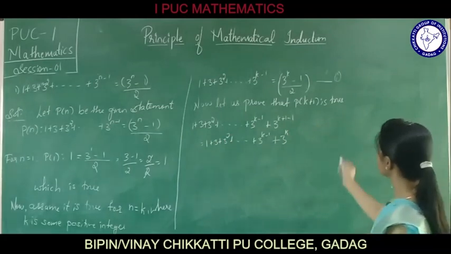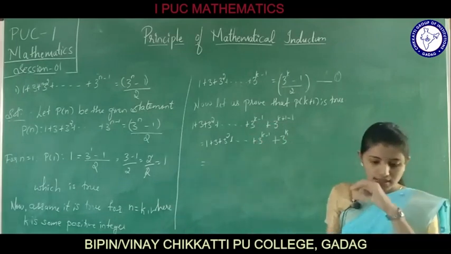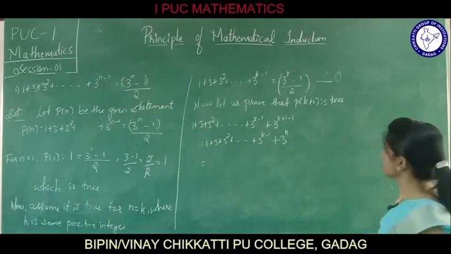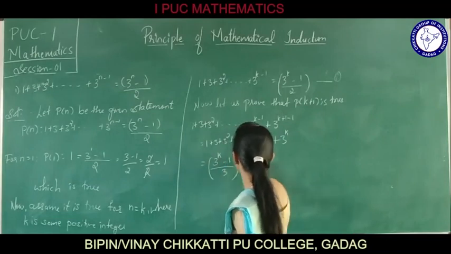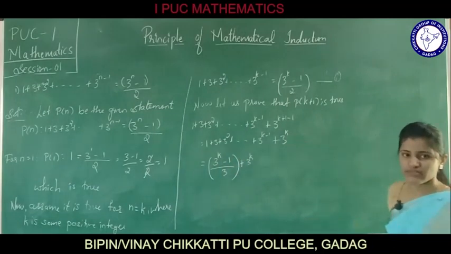Now, using equation 1, we are going to write it as (3 raised to k minus 1) by 2 plus 3 raised to k, the extra term we have got here.